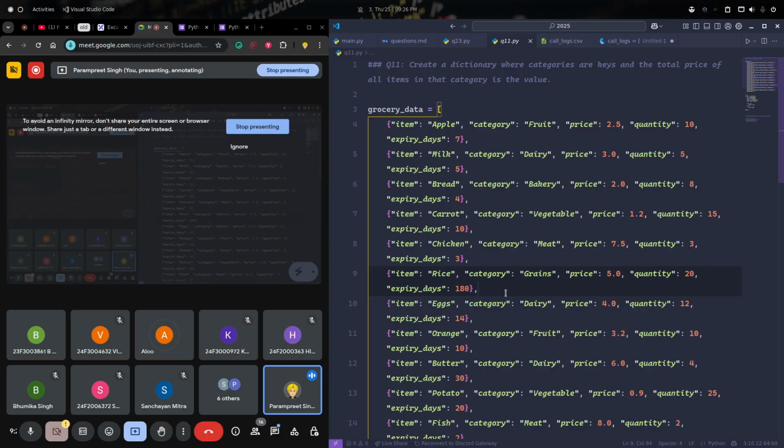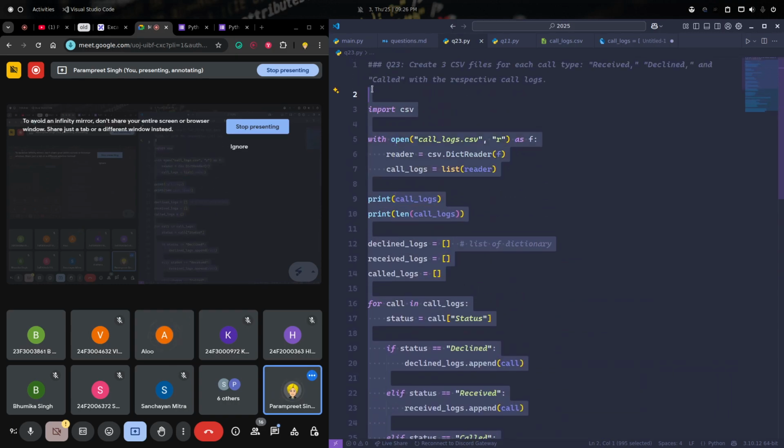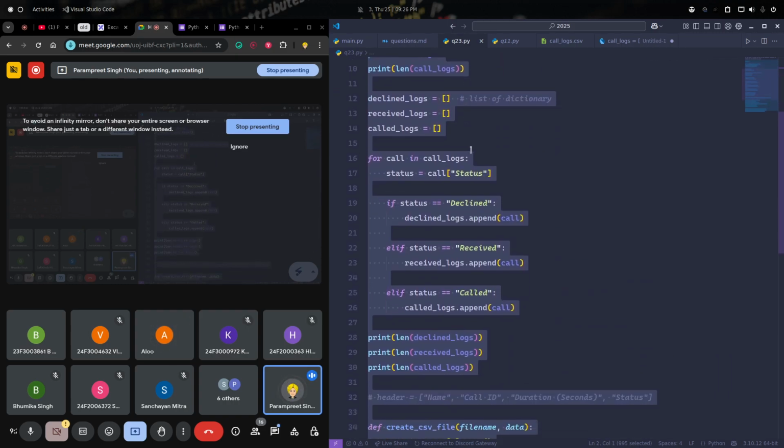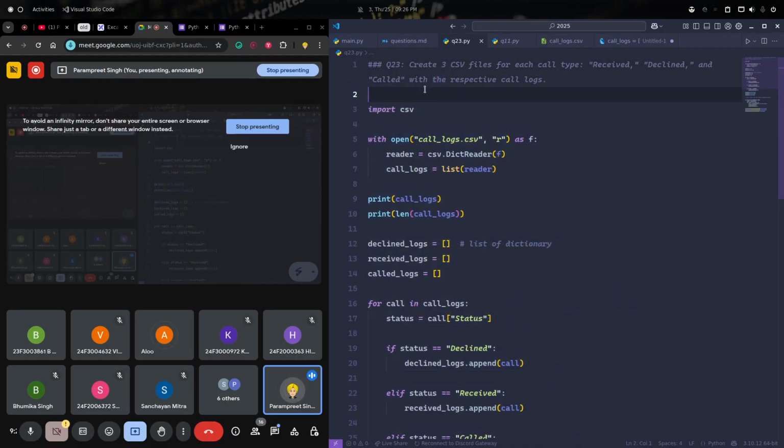Like you need to figure out which category has the maximum sales, which is most expensive, which is least expensive. This is data analysis. For data analysis, you need to create the data, you need to format the data. This is what is called the very first step, loading data. So you all are doing this data science degree.